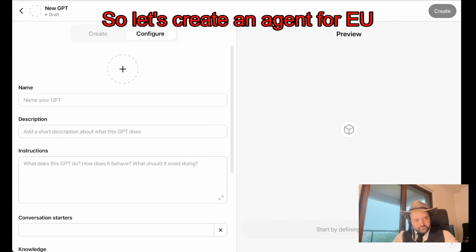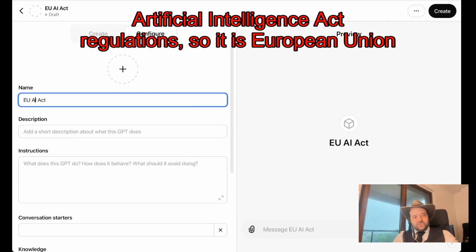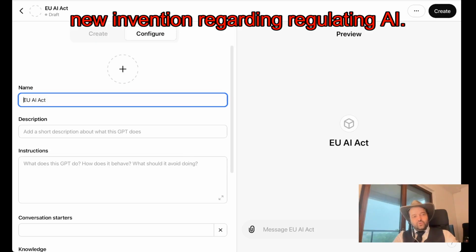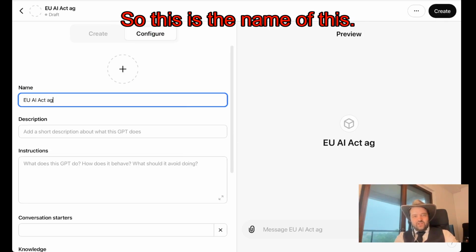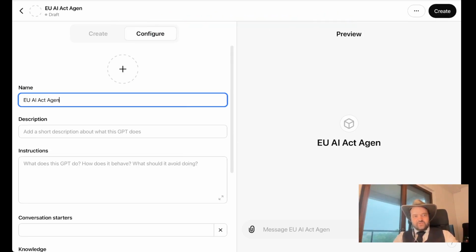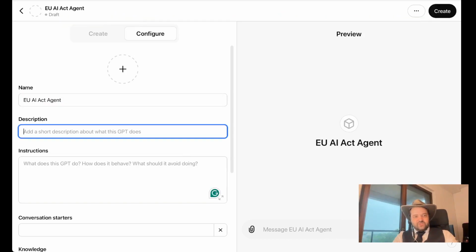So let's create an agent for EU Artificial Intelligence Act regulations. It is the European Union's new invention regarding regulating AI. And this will be the assistant agent that will help me. So this is the name of this. Then the description, that's not important.